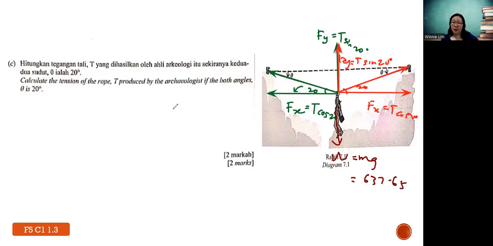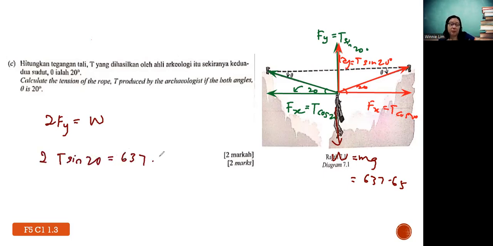Equilibrium means the net force is zero. Left equals to right, okay? Up equals to down. So therefore, you will have 2Fy equals to W. Can get the idea? So you have 2T sine 20 equals to 637.65. Our purpose is to find the tension. Then you divide.